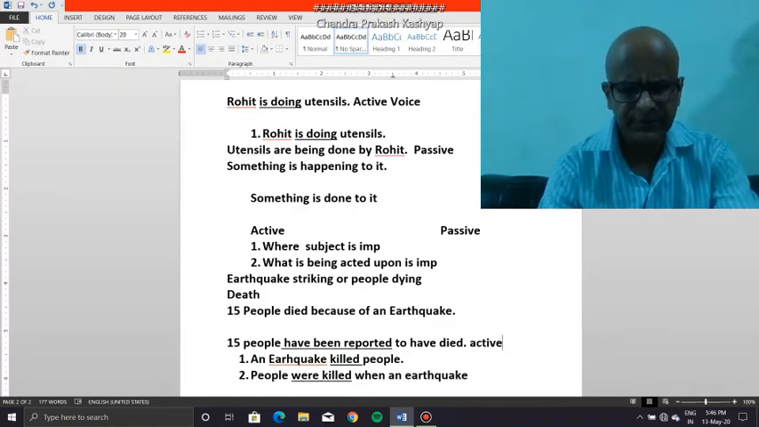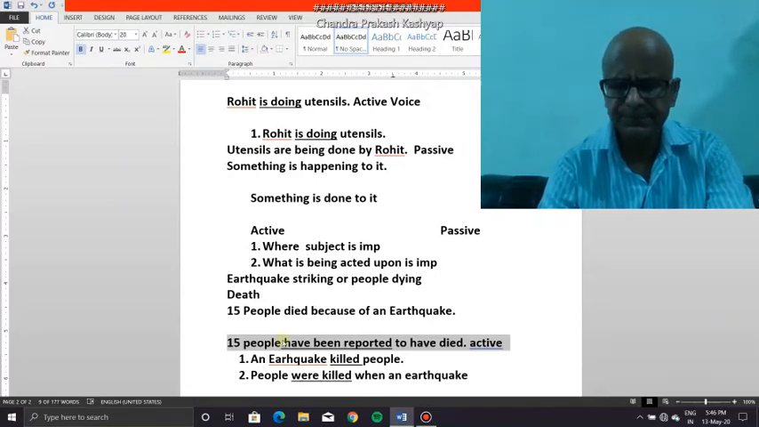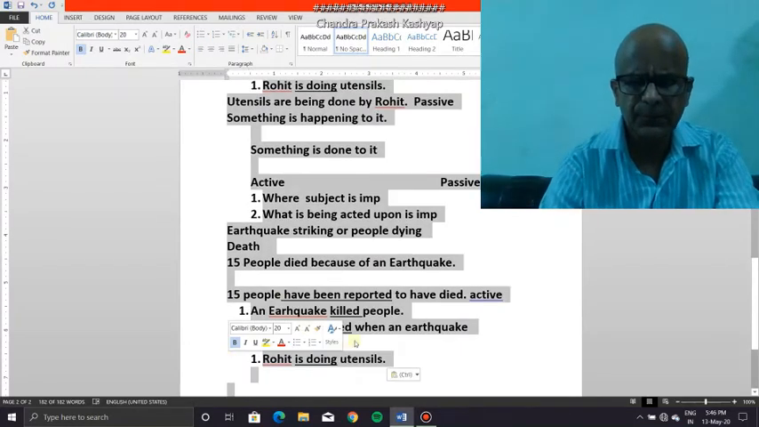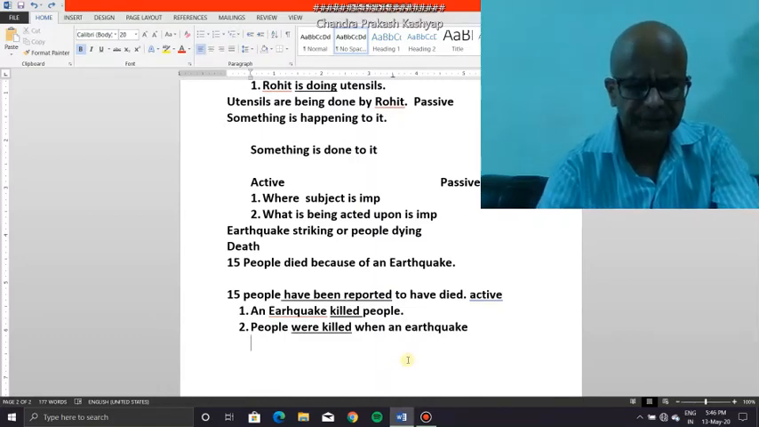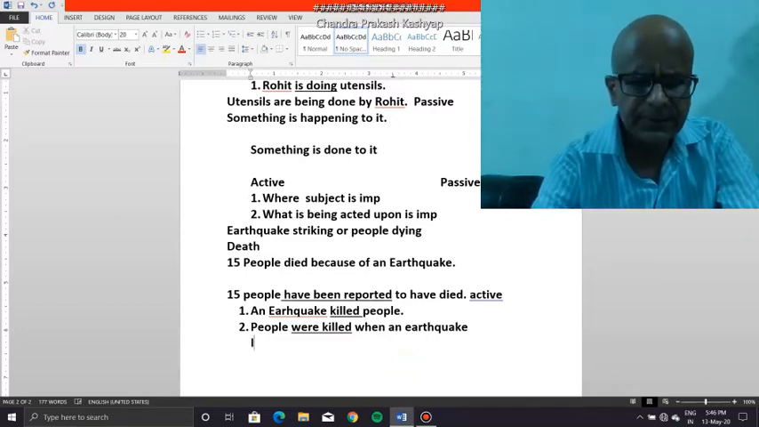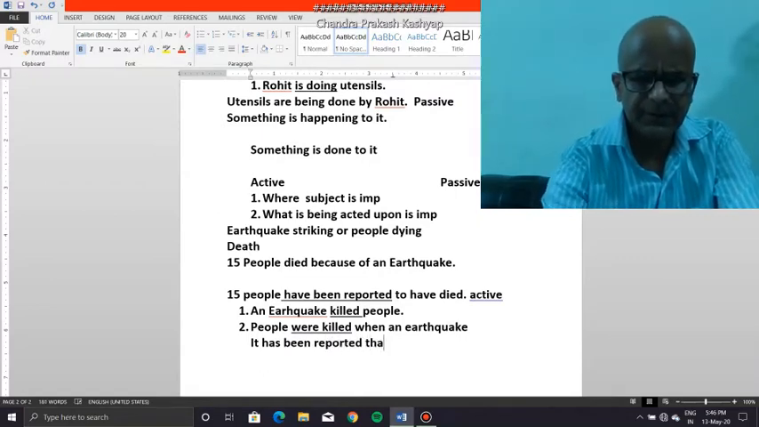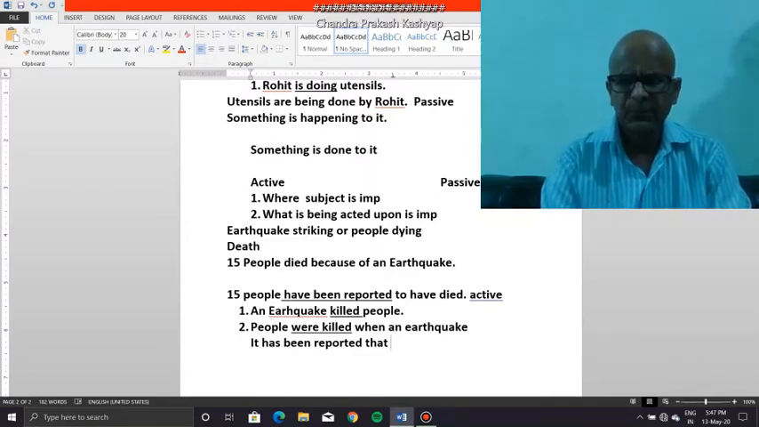I can rewrite this particular sentence. Instead of saying 15 people have been reported to have died, I can also say it has been reported that these many people have died. Again, the verb form remains the same.